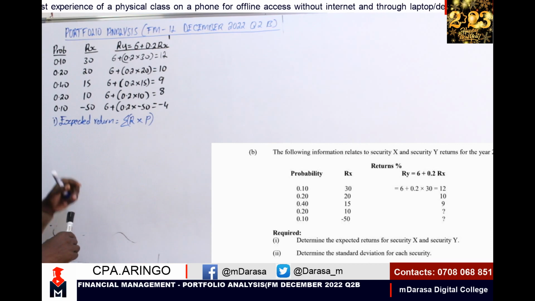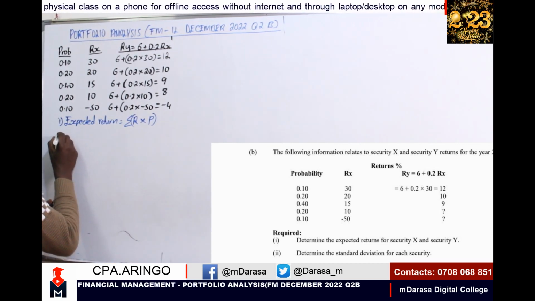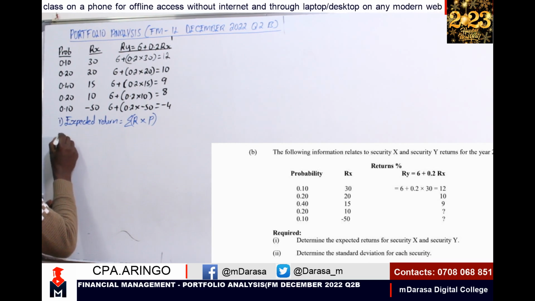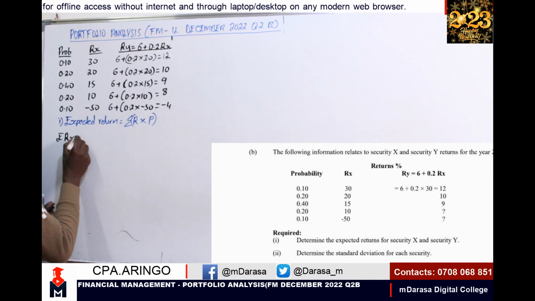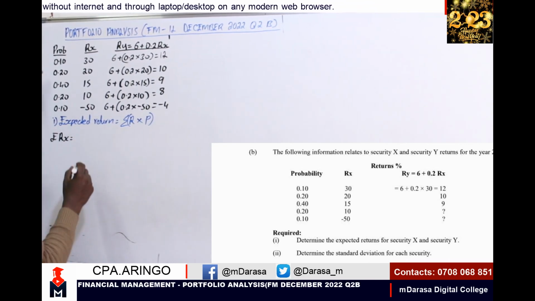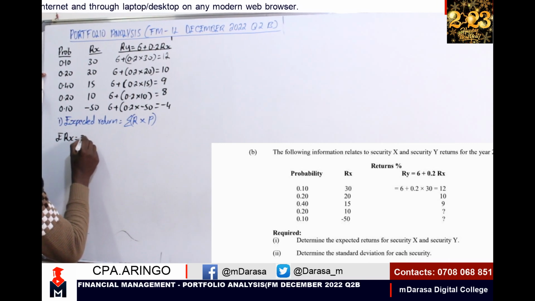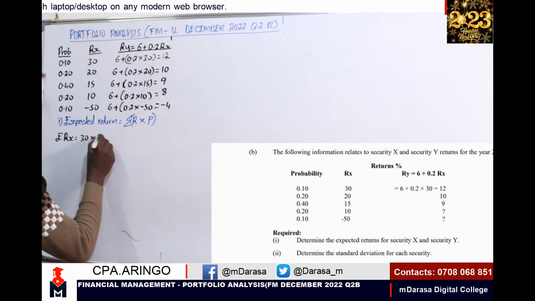Like the first case here, to determine the expected return of security X, how will you go about it? That will be very easy because I'll be taking 30 by 0.1.